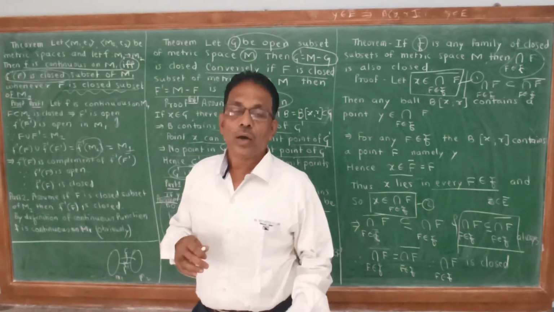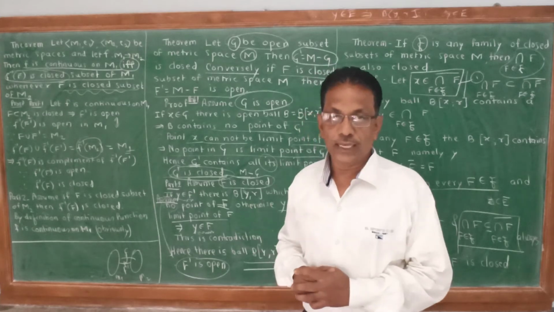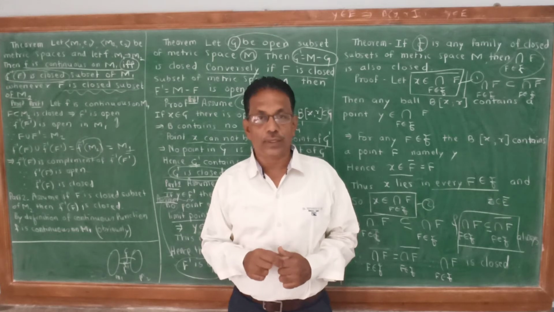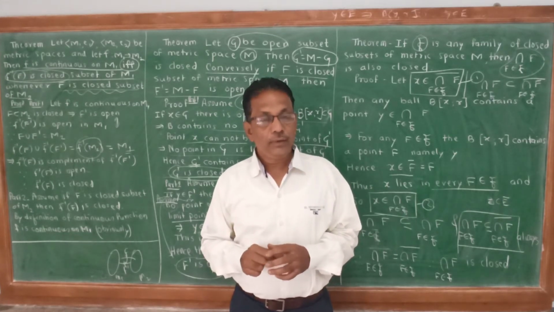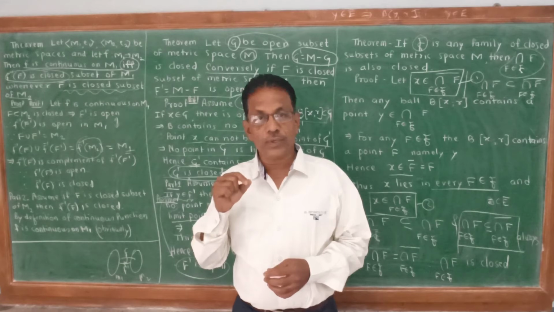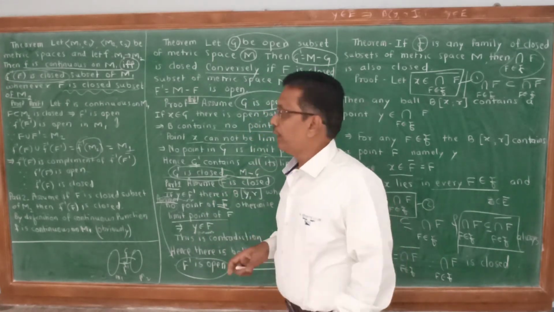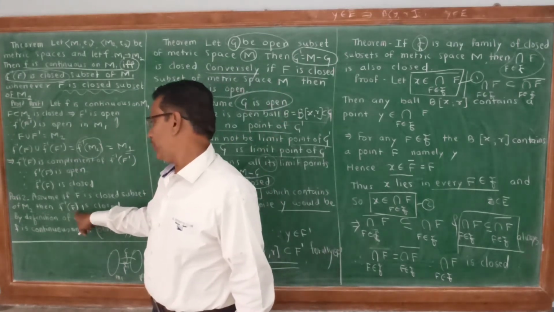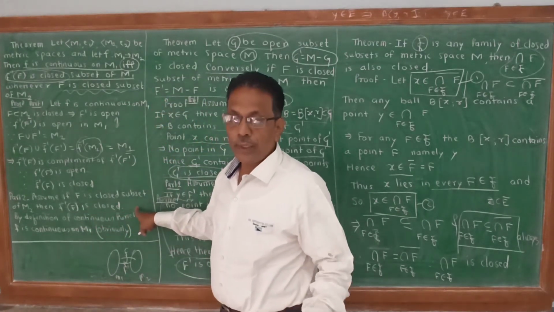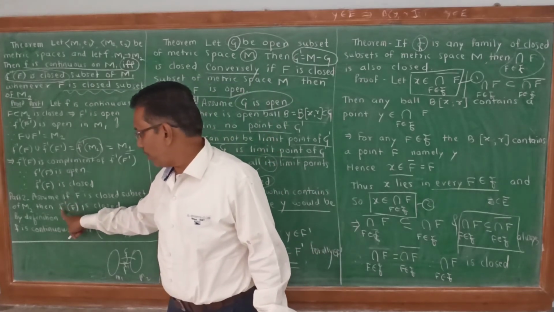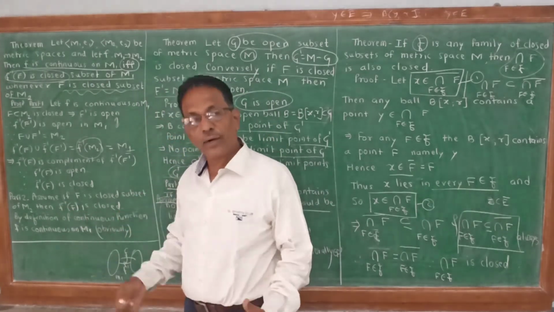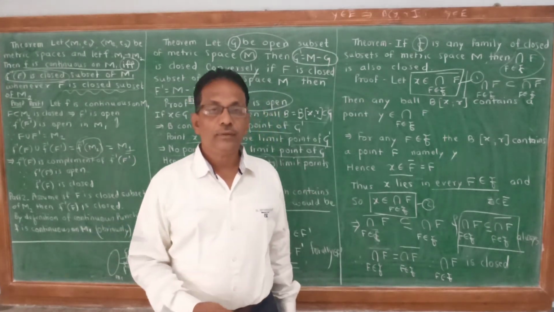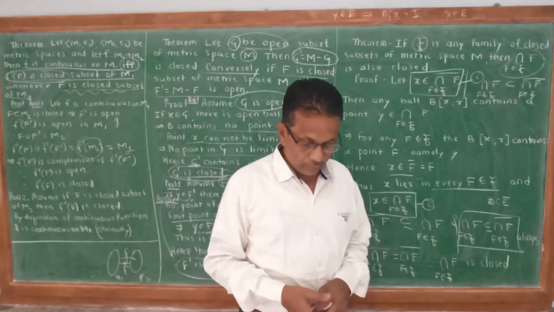Part 2 is only the definition of continuous function. As far as closed sets are concerned, we know the definition of continuous function on open sets: f is continuous on M1 if and only if the inverse image under f of every open set is open. Similarly, for closed sets, assume F is a closed subset of M2; then f inverse of F is closed. This is given. The inverse image under f of a closed set is closed. This is obviously because f is continuous, and hence this property. These are the three properties.